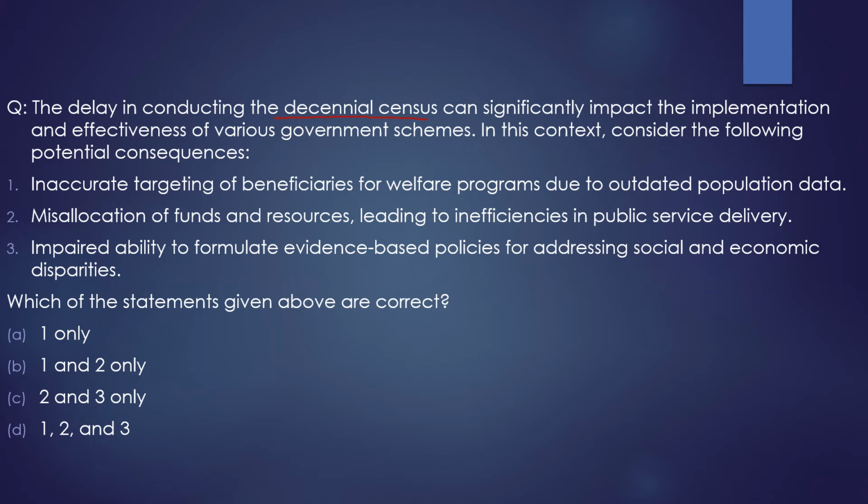Through this question you will understand much about it in very simple terms. So let's solve the question. The question says, the delay in conducting the decennial census can significantly impact the implementation and effectiveness of various government schemes. Very true. In this context, consider the following potential consequences. First statement, inaccurate targeting of beneficiaries for welfare schemes due to outdated population data. 100% correct.